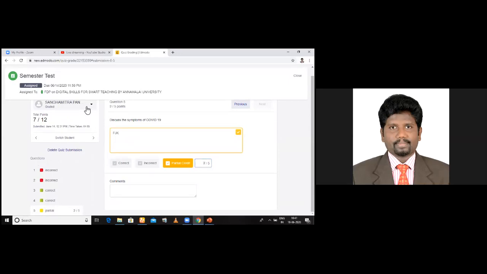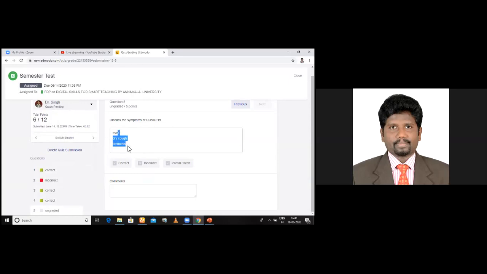I choose one more student. See here, Dr. Singh. I choose this student. Now look at here. His answer is what? See here, all the one word is evaluated already. Now I want to evaluate this descriptive part. The descriptive part question is here. See, the question is discuss the symptoms of COVID-19, fever, dry cough, and tiredness.